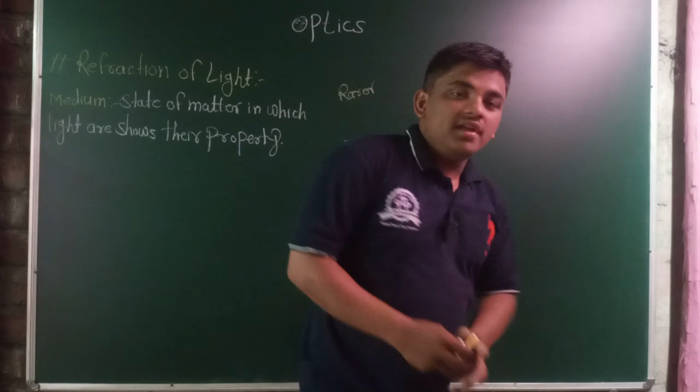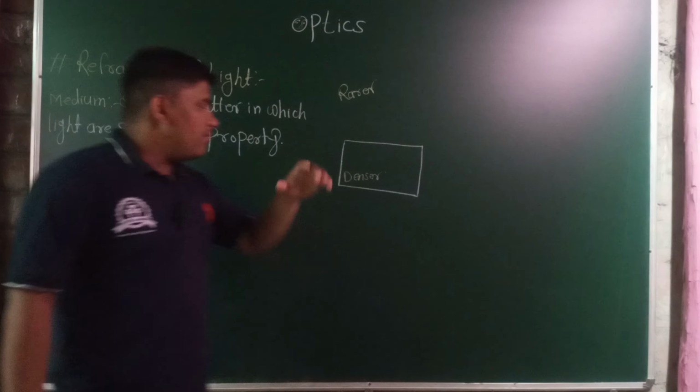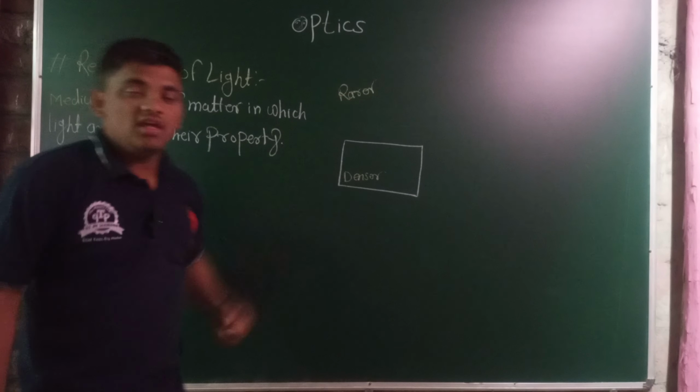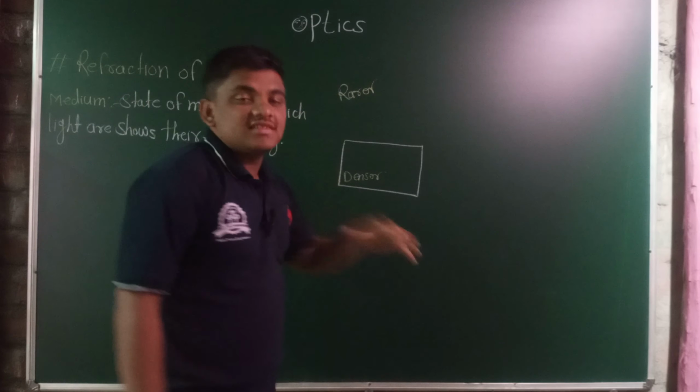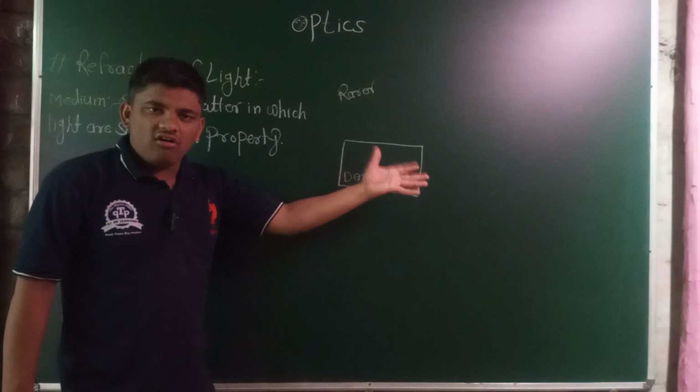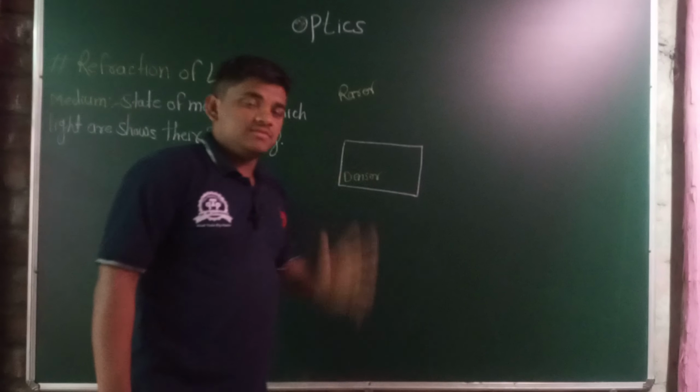The denser medium has more density of matter or state of matter as compared to the rarer medium. Air is less dense than solid or liquid. These are the rectangular mediums.